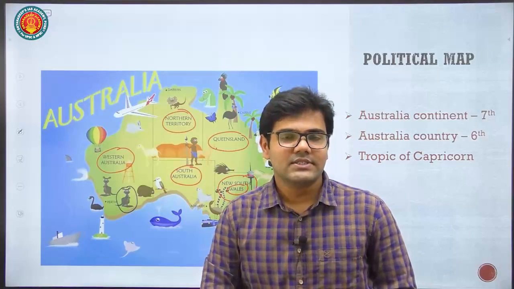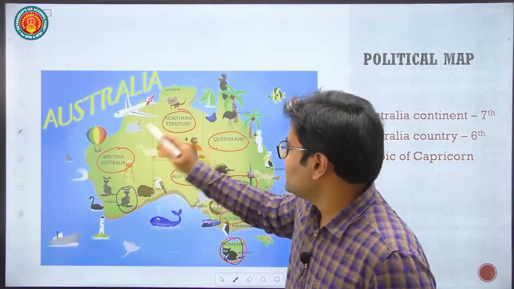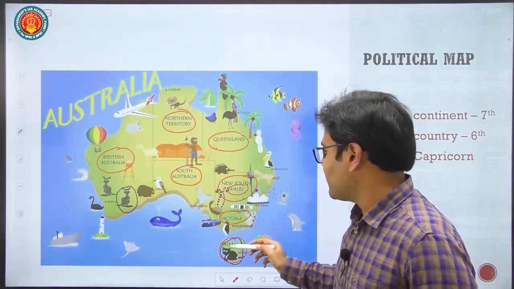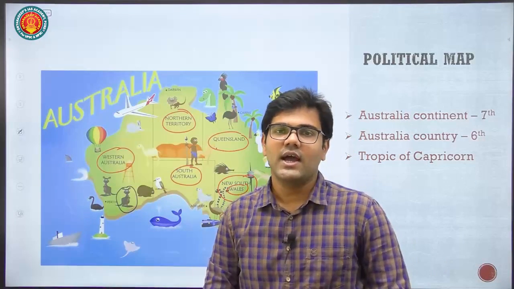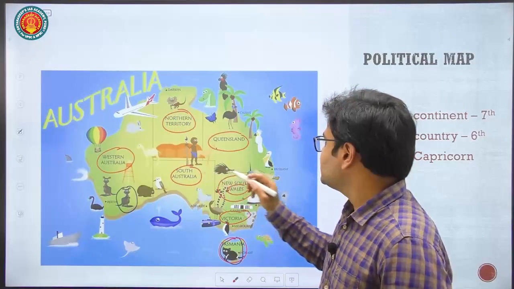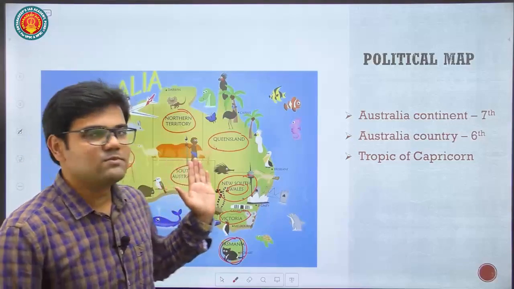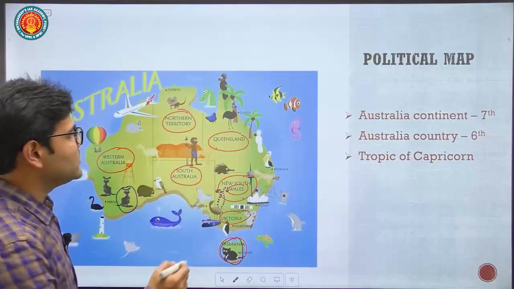So these are the states of the country Australia. How many states are there? 1, 2, 3, 4, 5, 6, 7. So there are 7 states of Australia. They can ask you the capital of each region, because there is no such physiography as such in the continent of Australia. It's the smallest continent, right? So they can ask you the capitals.